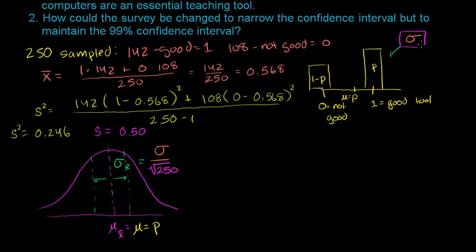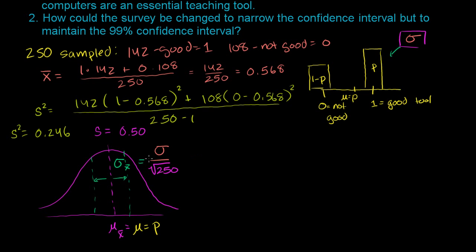Now, we do not know this right over here. We do not know the actual standard deviation in our population. But our best estimate of that, and that's why we call it confident. We're confident that the real population proportion is going to be in this interval, but we're not 100% sure, because we're going to estimate this over here. And if we're estimating this, we're really estimating that over there. So if this can be estimated, it's going to be estimated by this sample standard deviation.